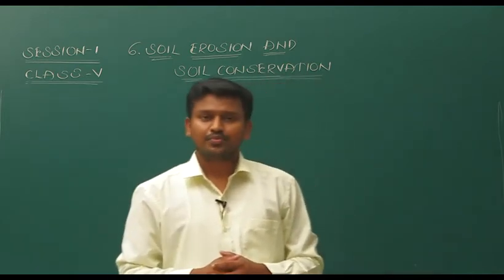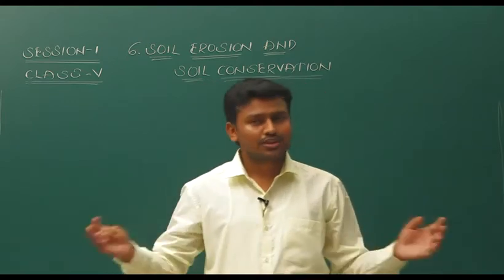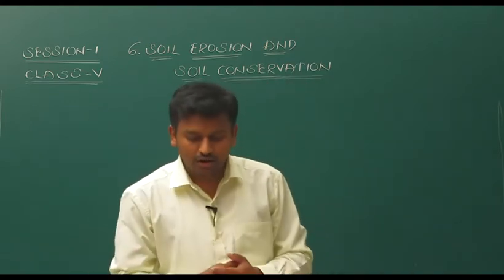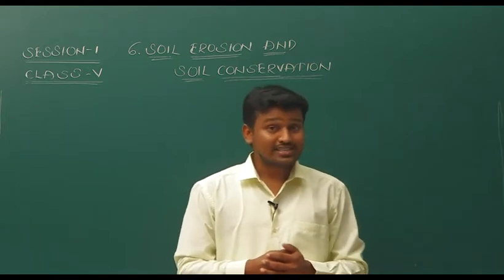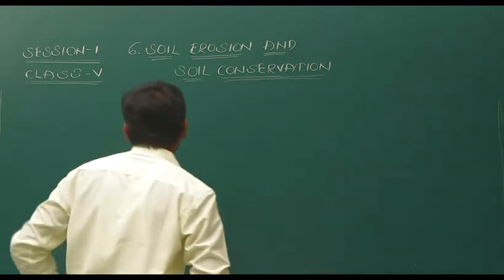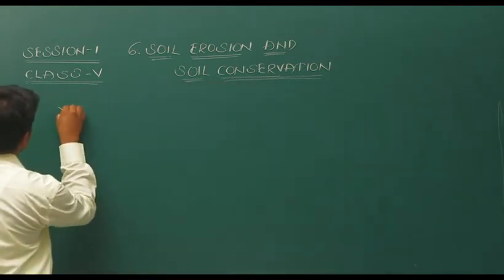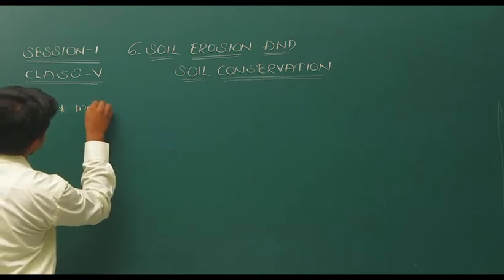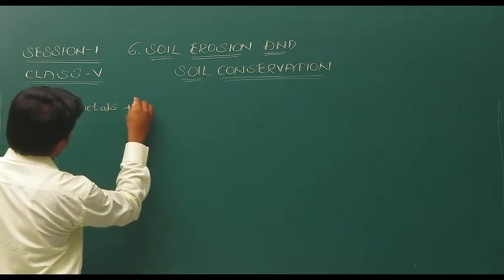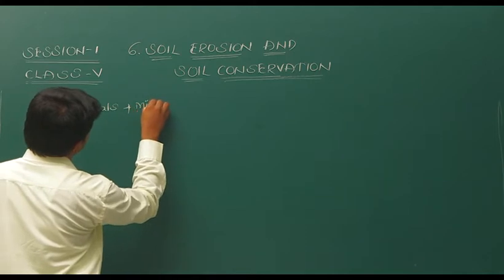As I said, not only we, animals and everything depend on soil, and this soil is made up of metals and minerals. What are they? Metals and minerals.